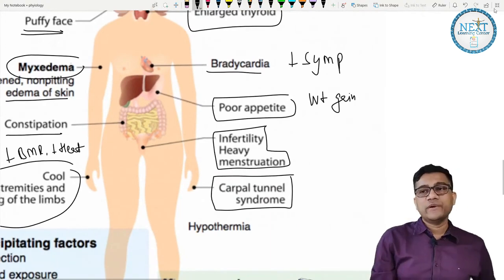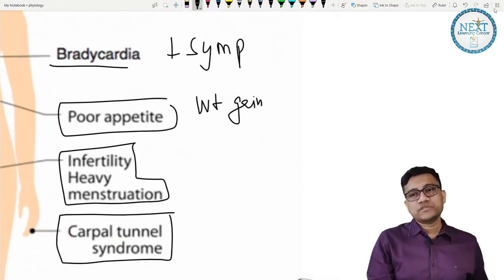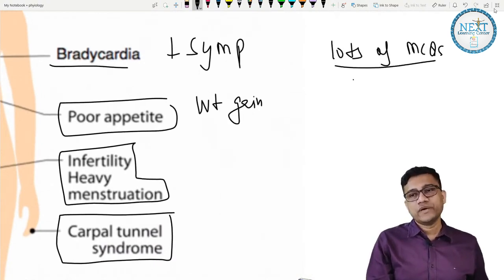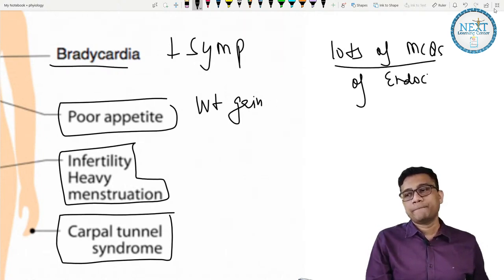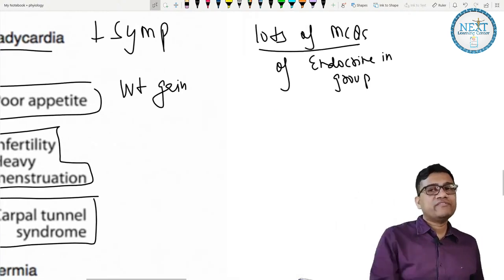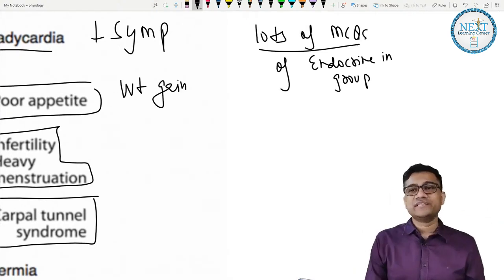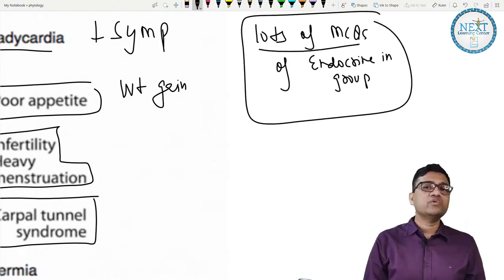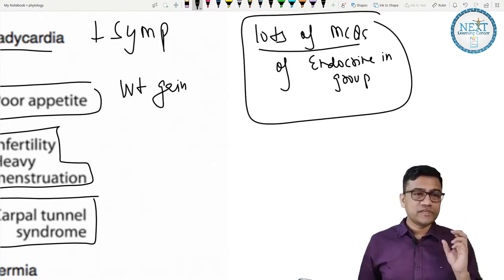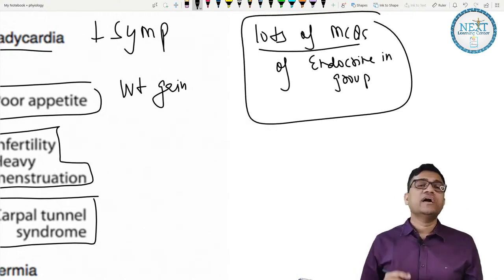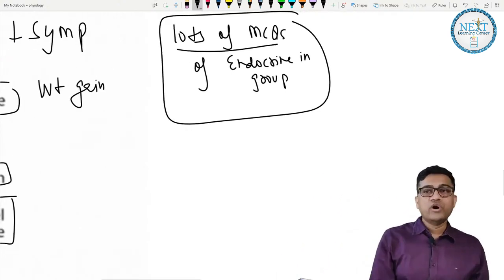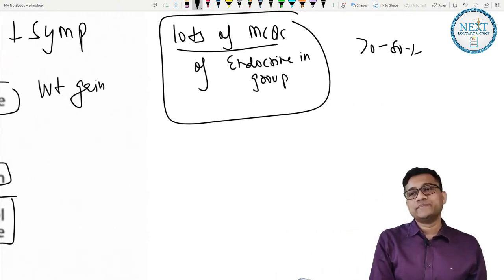I think I'll finish the class here, and we'll be doing the questions in the group. We'll be posting lots of MCQs of endocrine in the group. We are only left with the adrenal gland, so I'll do the adrenal gland first thing in the next class, on the 8th, and then we'll do lots of MCQs related to all these concepts. Please solve them and check how much you have learned today. I want all of you to get at least 70 to 80% of MCQs right.